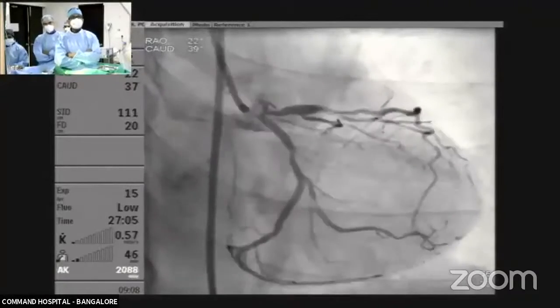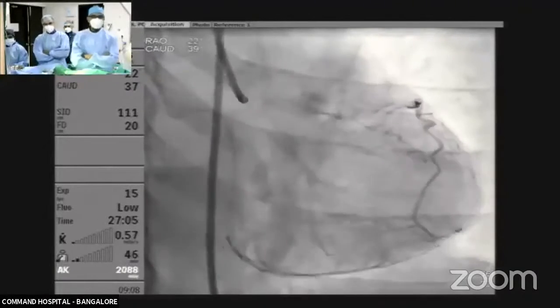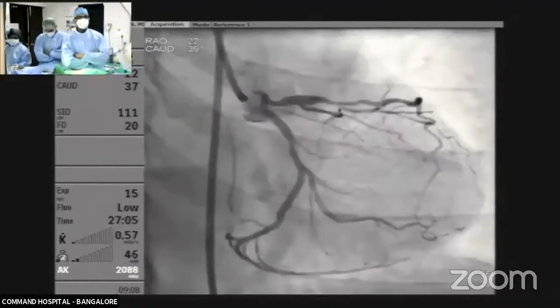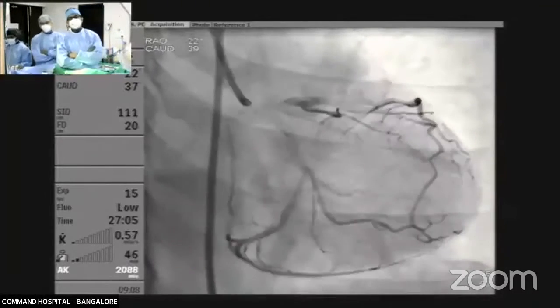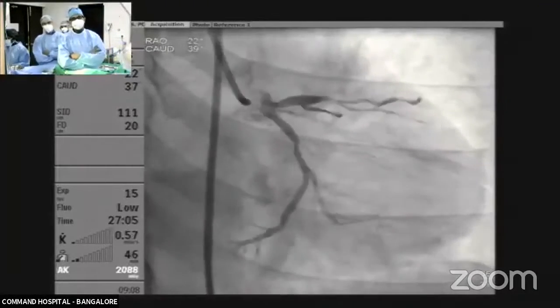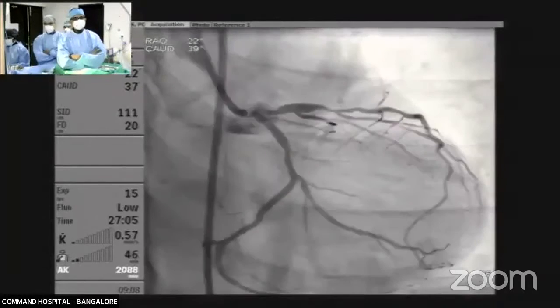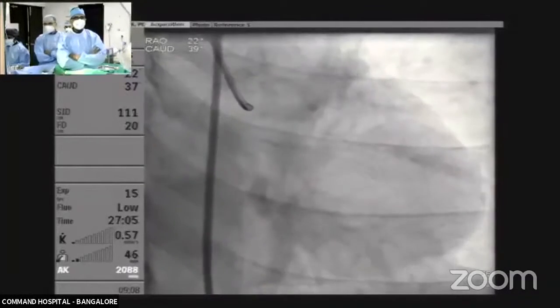Okay. Right? That means the proximal lesion has not been interrogated. We have considered it as a single lesion. We did not do a pullback. And after that, we have interrogated the whole segment with an OCT, after small balloon dilatation, because we weren't getting enough clearance in the mid LAD.